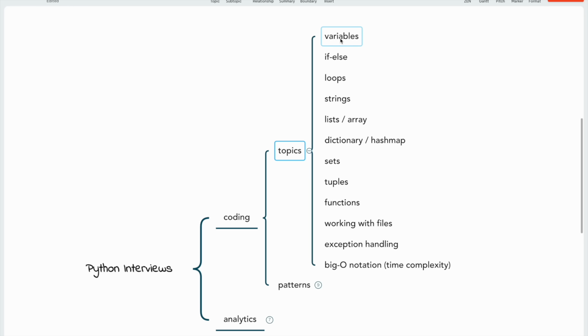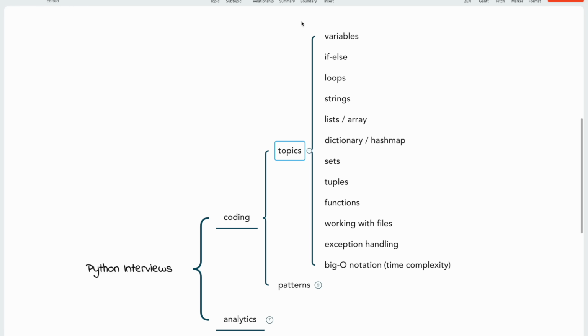So we have variables, if else, loops, strings, list or arrays, dictionary or hash maps, sets, tuples, functions, working with files, exception handling, and big O notation, right? So if you are very clear about these things, then you can easily solve questions asked in data analyst and data engineer interviews, right?